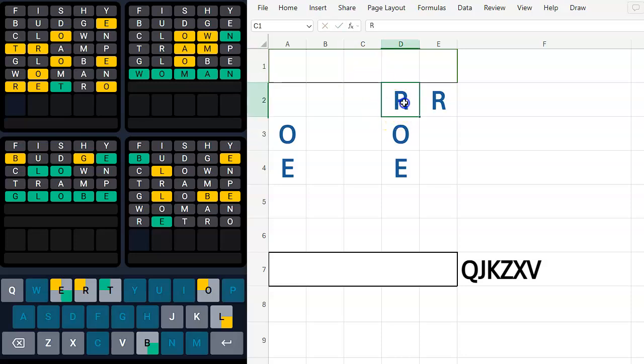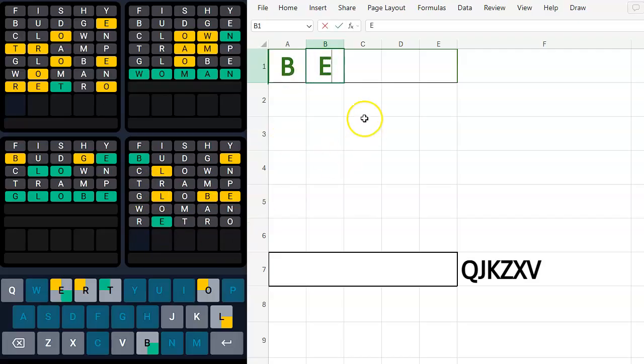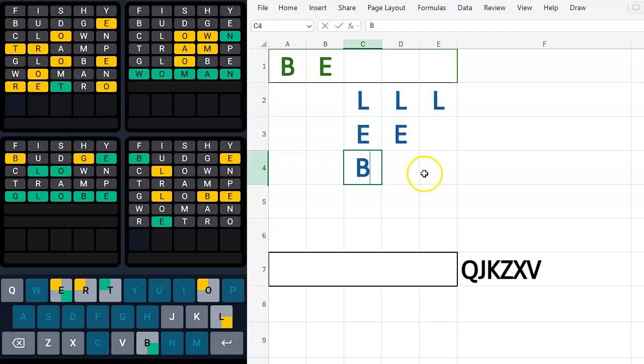I'm going to remove everything. I don't want to find out that it can be something else because then I'm just stuck. So now we know a B goes here and an E goes here. We're going to take a look at this. It can't be B-E-L-L-E, but we could have an L here, here, or here. We could have an E here or here. Technically, we could also have a B here or here, but then we have all of these.